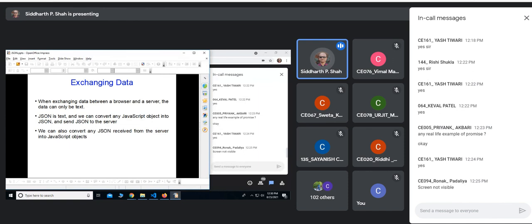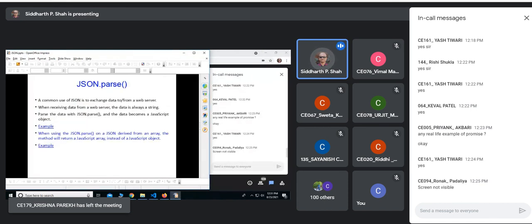Whenever you exchange data between client and server, again, JSON is just a plain text. But when you want to convert a JavaScript object into JSON, you can do that. It is simple. And vice versa, it is also possible. You can convert JSON object into JavaScript object. You can convert JavaScript object into JSON object. We can also convert any JSON received from the server into JavaScript object. So when you send data from your JavaScript to the server, normally you have JavaScript object in your code. You just convert it into JSON object and send it as data. And when you receive data from the server, it is in JSON format. And if you want to process it in your JavaScript, you can convert it into JavaScript object. So both ways it is possible.